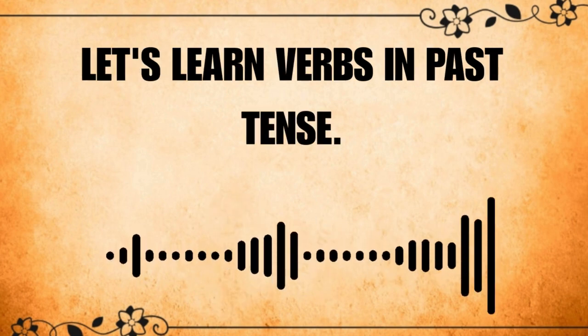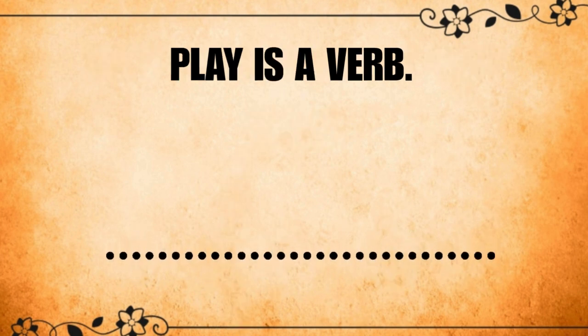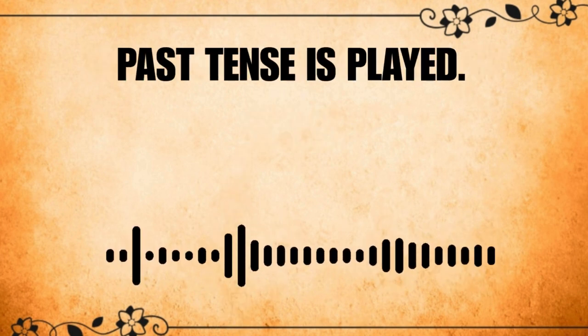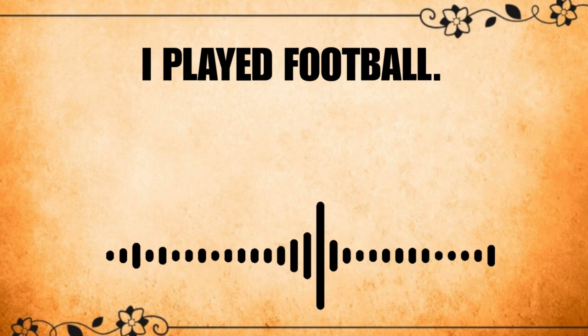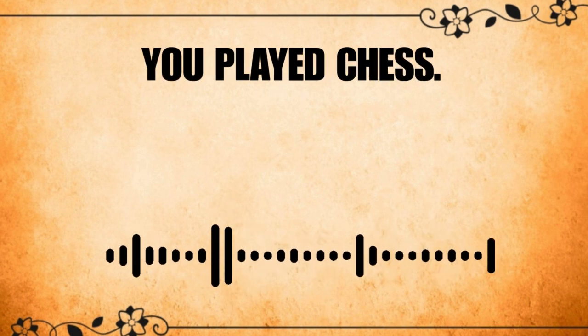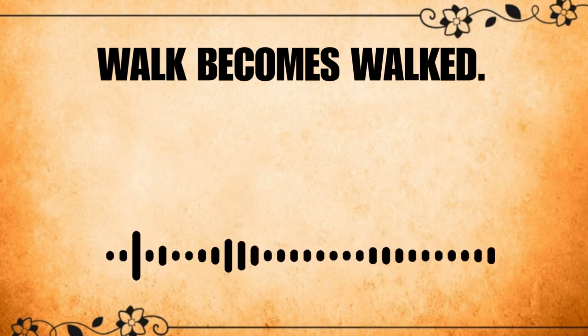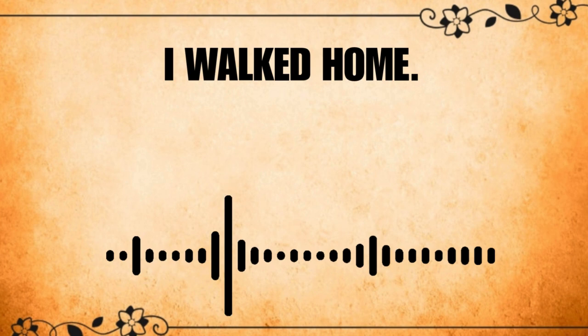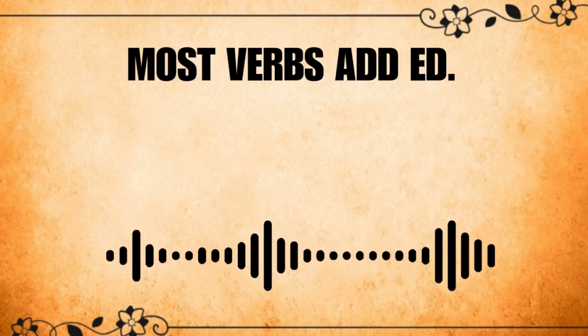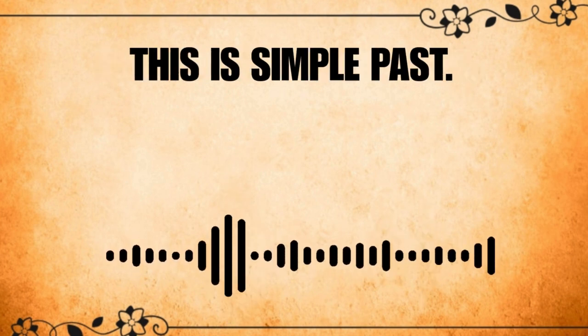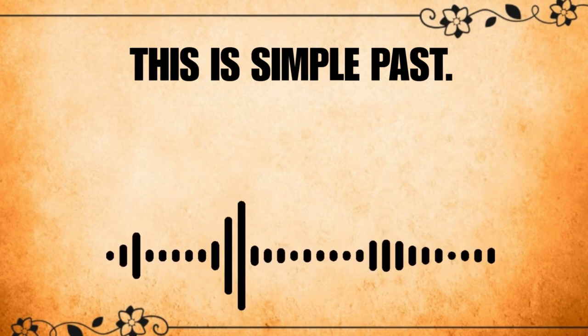Let's learn verbs in past tense. Play is a verb. Past tense is played. I played football. You played chess. He played with toys. Walk becomes walked. I walked home. She walked to school. Most verbs add ed. This is simple past.